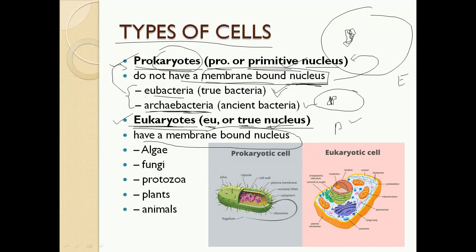So DNA, we know that the nucleus has a genetic material, DNA. Okay, so in this case we can say that if a DNA is wrapped with this membrane, then collectively this structure we call a nucleus.